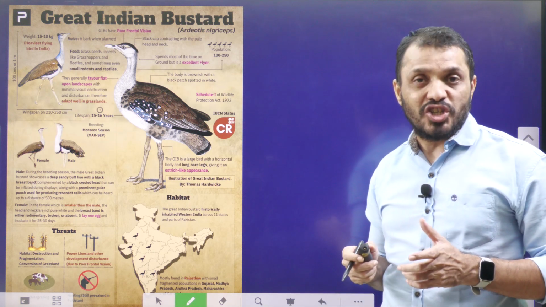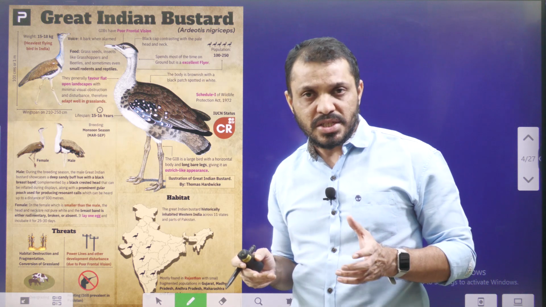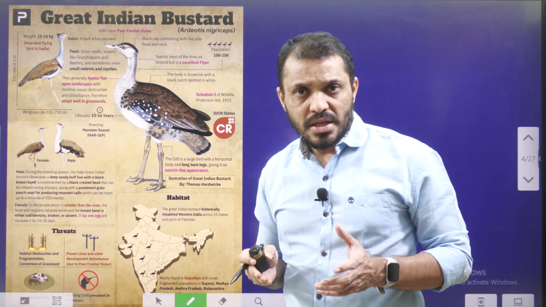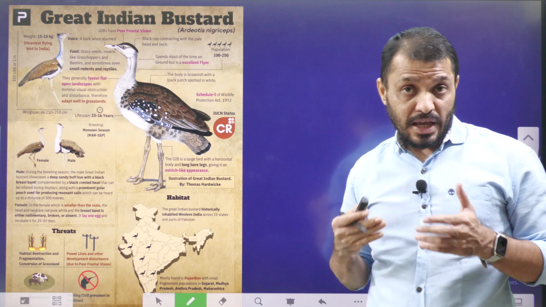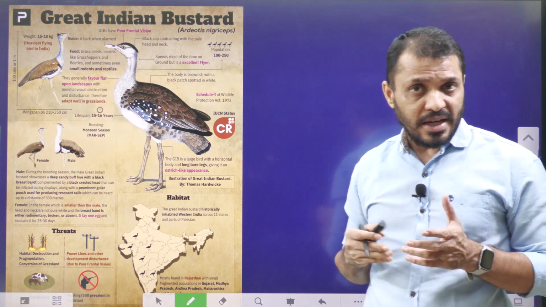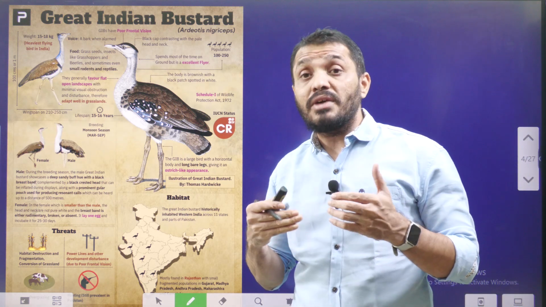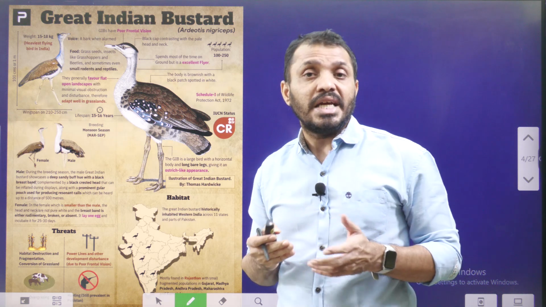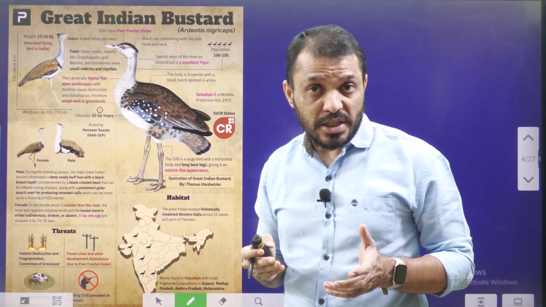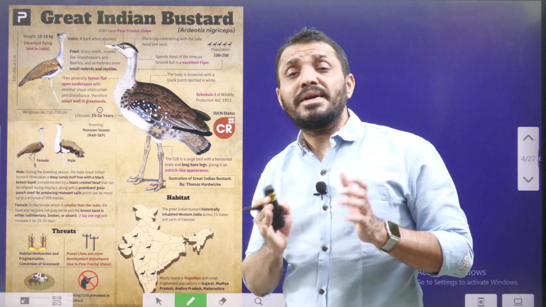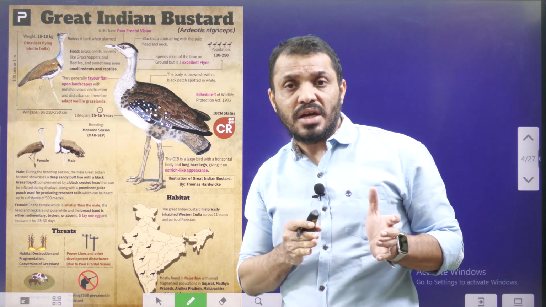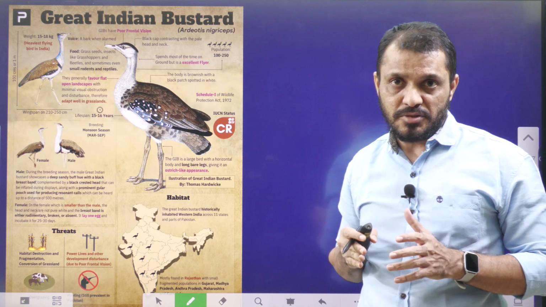While examining this matter related to the Great Indian Bustard, the Supreme Court commented that citizens have the right to life. Obviously, the Constitution gives the right to life under Article 21. The right to life includes what? The right to clean air, the right to be protected from air pollution, which ultimately includes a right against the adverse impact of climate change.